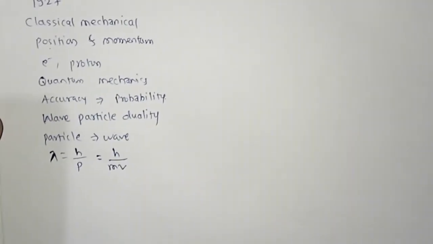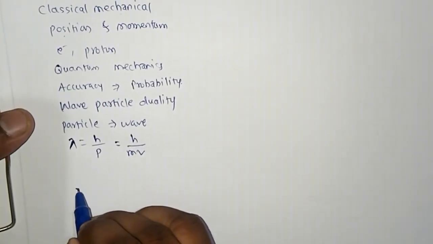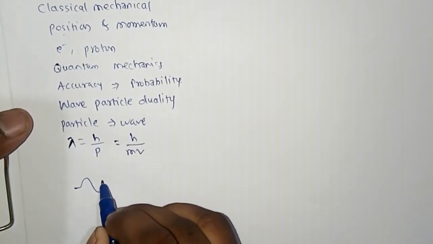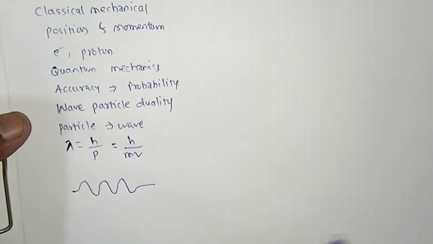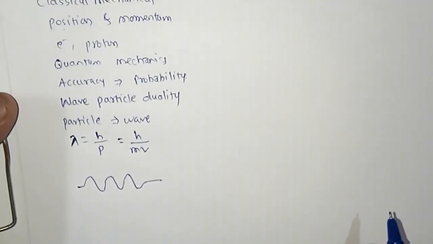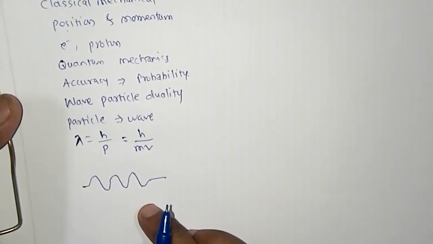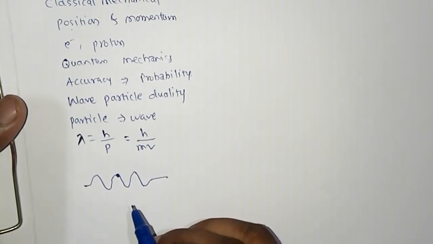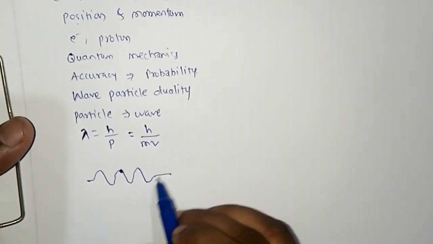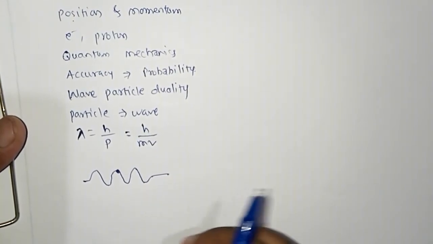Now see, consider this is a wave group. This is a narrow wave group, so we can find the position of the particle within this group probably correctly.